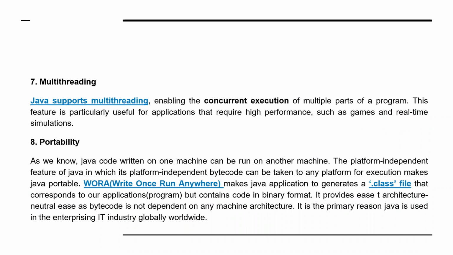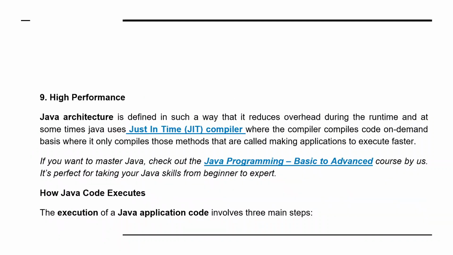Then multi-threading. Java supports multi-threading, enabling concurrent execution, which is used in games and real-time simulations. Then portability: as you know, Java code written on one machine can run on any other machine. This is called platform independence, or the concept of write once, run anywhere. So this helps in portability.